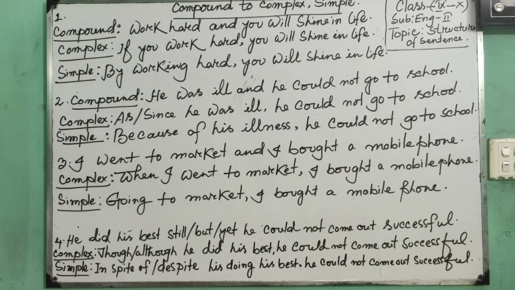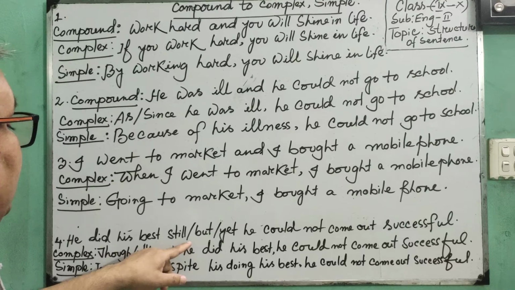Dear learners, suppose you are directed to make it a complex sentence in the exam. If you find it in such a way, what should you do? Then first of all you have to use though or although before the principal clause. That means though or although he did his best.